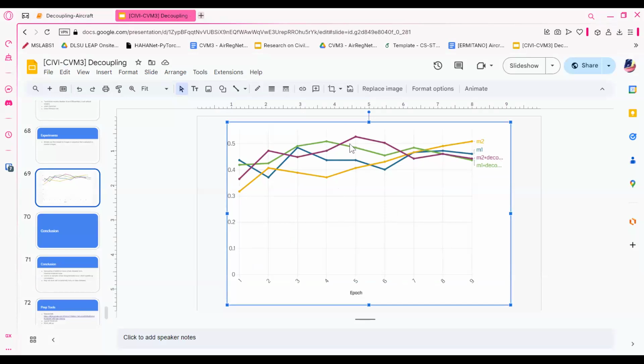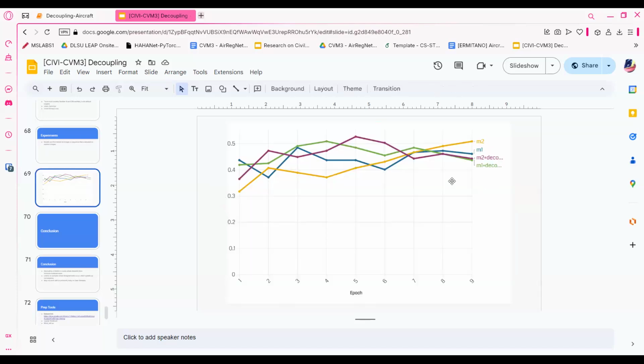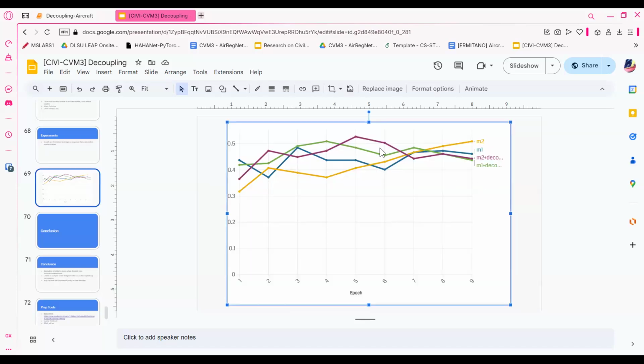So here, the two models with the coupling, they start performing better at around epochs 2, 3, 4, and 5. Sorry, what happened there? And then up until around about epoch 6, I think it's still okay. Around epoch 7, it started to overfit since the dataset is very late.